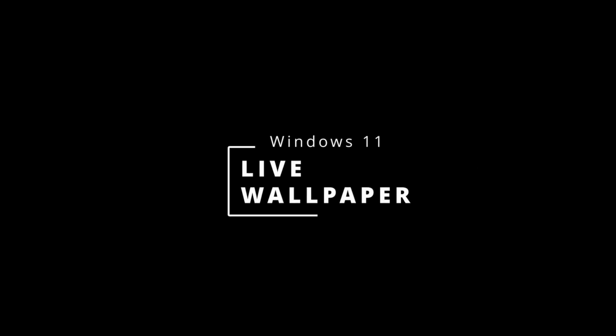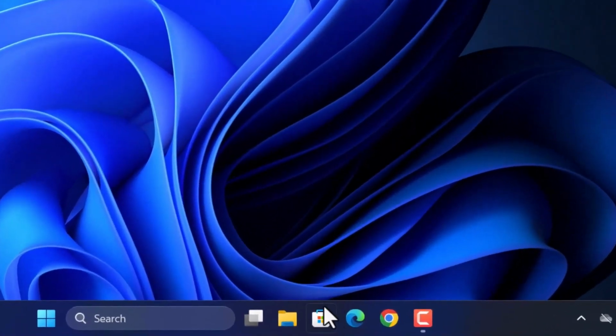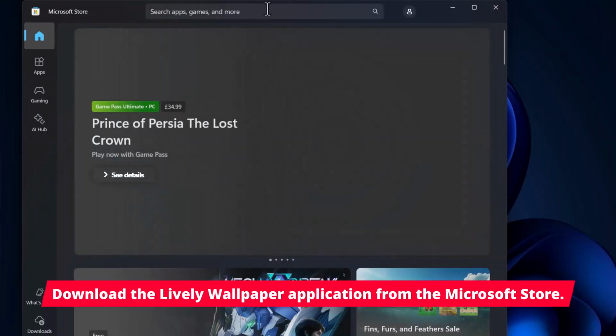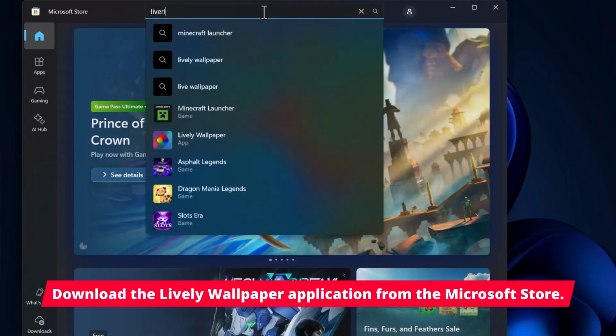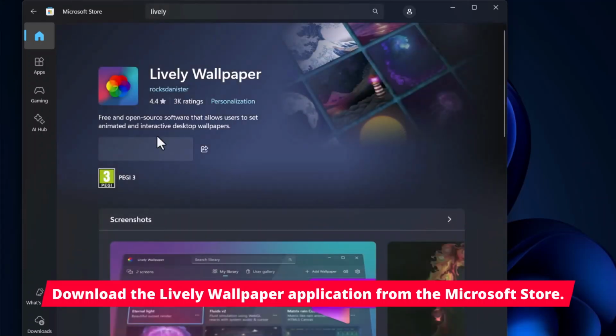In this video, I'll show you how to make your Windows desktop unique and dynamic with the help of animated wallpapers. To do this, we'll be using a free application called Lively Wallpaper. First, open the Microsoft Store, type Lively Wallpaper into the search bar, and then simply download and install the program.